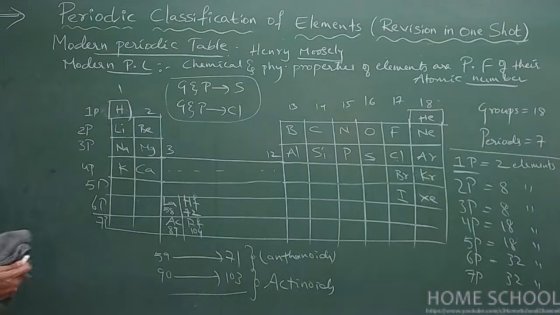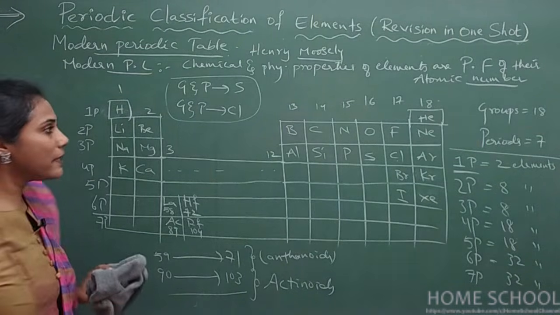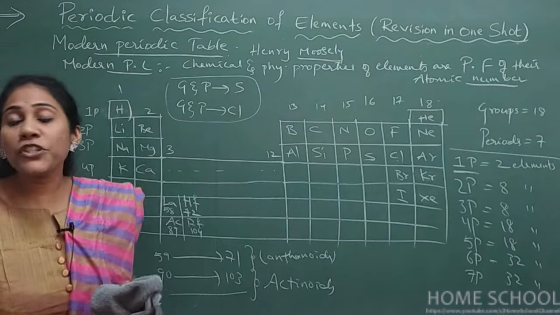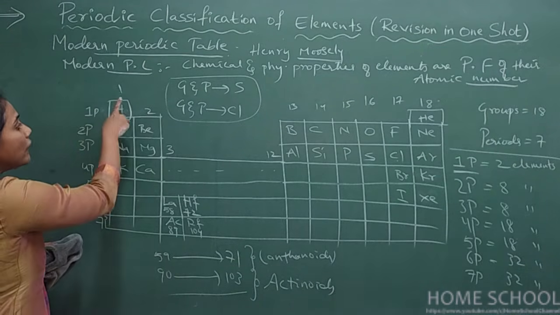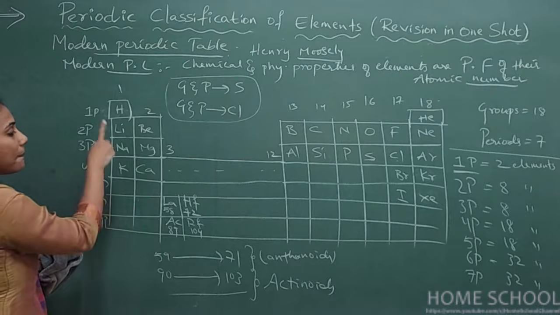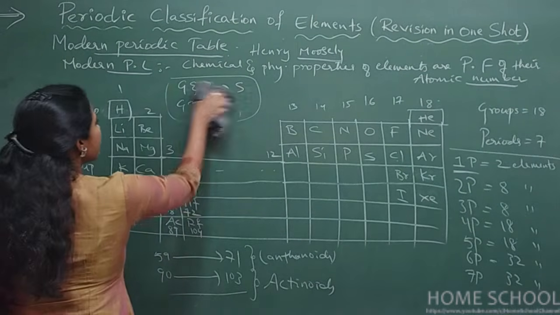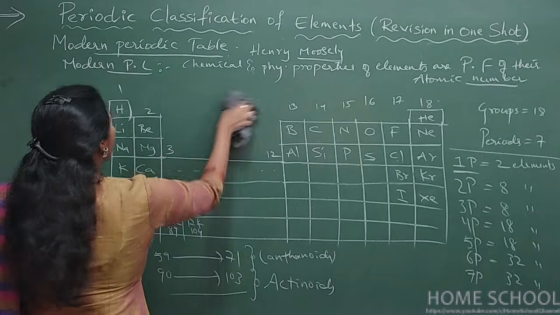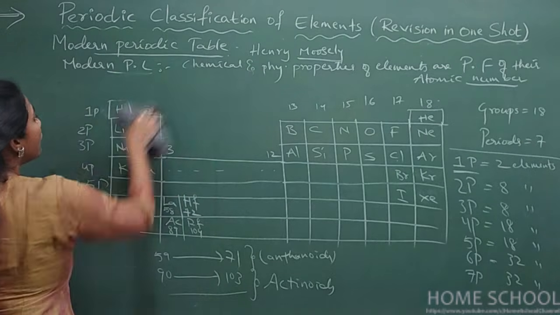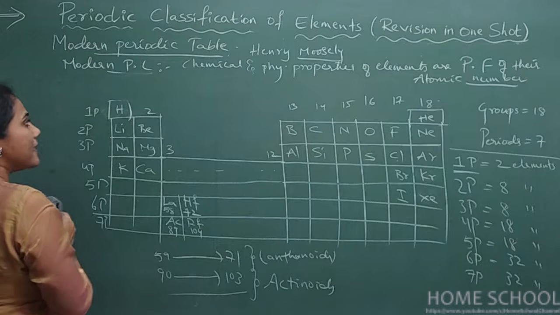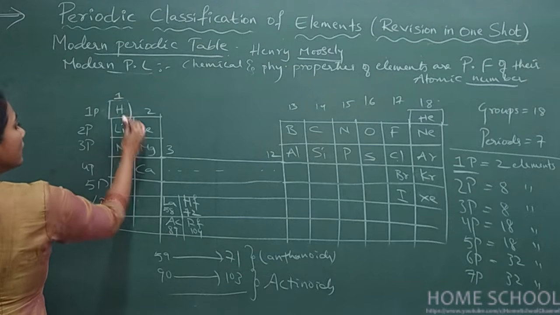After learning basic aspects of the periodic table, we should know the number of valence electrons present in these elements.